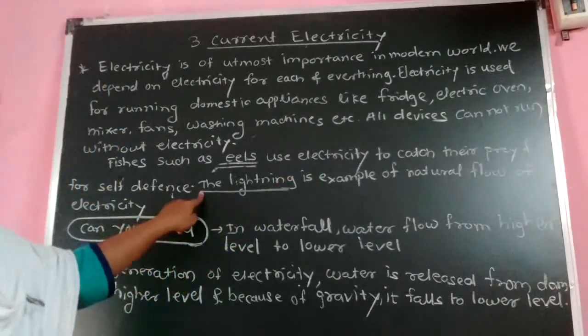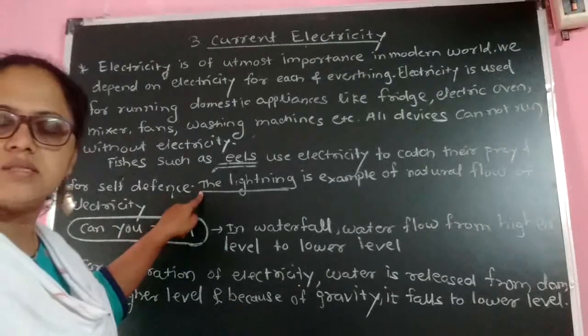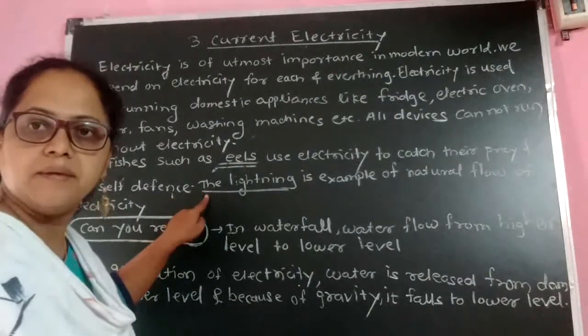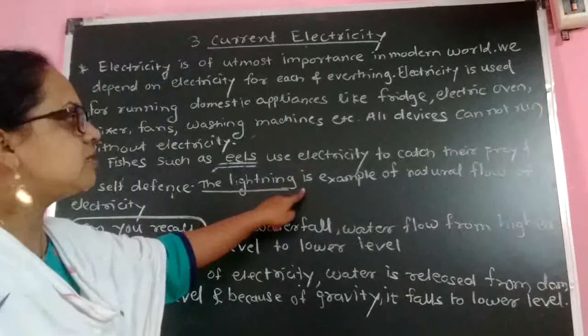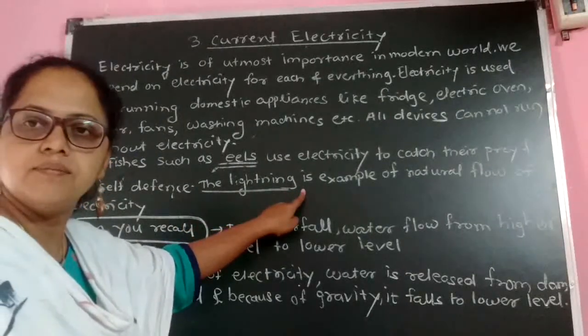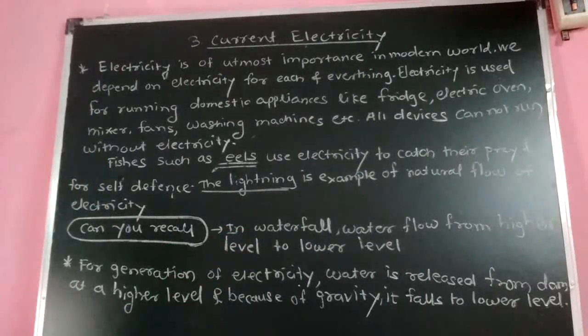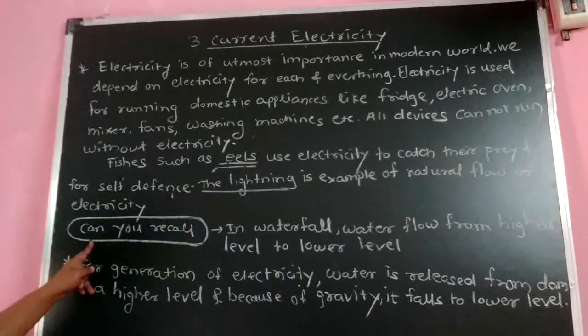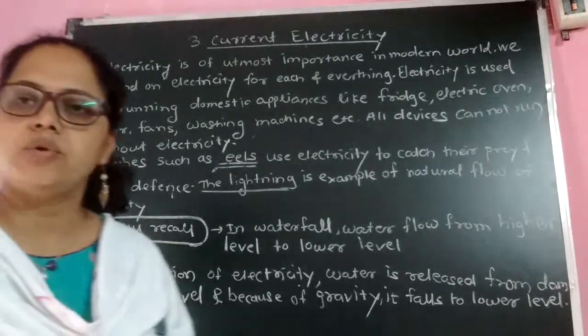The lightning, during rainy season, you see the lightning in the sky. The lightning is an excellent example of the flow of current electricity. Then, if you see on page number 30, there is a next point. Can you recall? Then what is the question? I am going to read it.